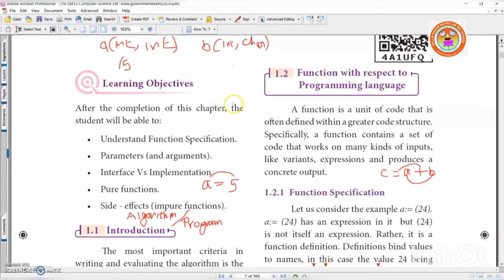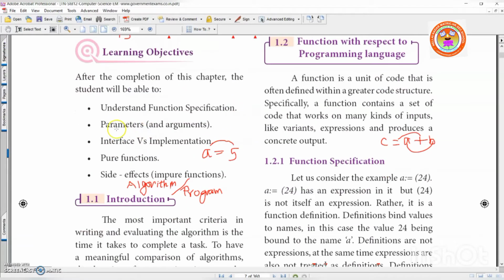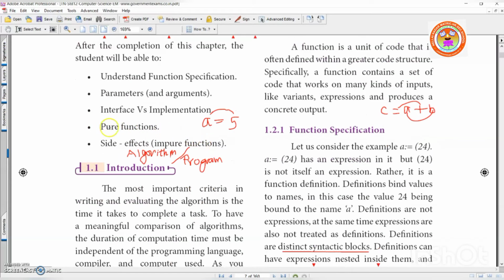After completion of this chapter, you will be able to understand function specification, parameters and arguments, which you learned last year, interface versus implementation, pure functions and impure functions. It is also called as side effects, right?